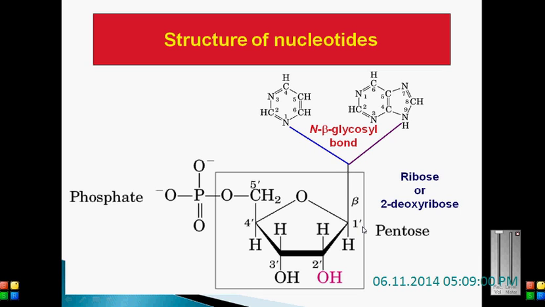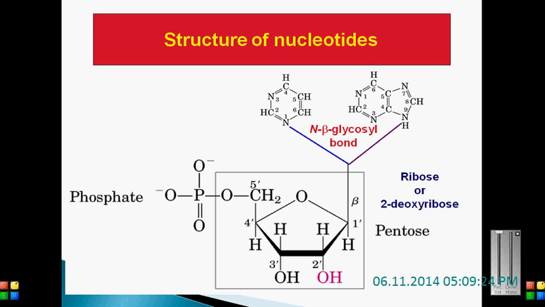We have given the common structure of the nucleotides both in the DNA and RNA. In this, what kind of bond is formed between the purine and the ribose molecule? It is a glycosyl bond. Just to key in, there are two kinds of bonds normally present. Commonly we can see one is the glucosidic bond and the next one is the glycosyl bond. Glucosidic bonds are formed between sugar molecules.